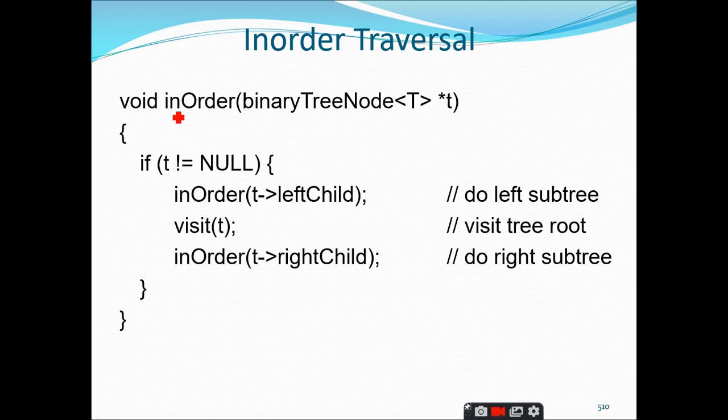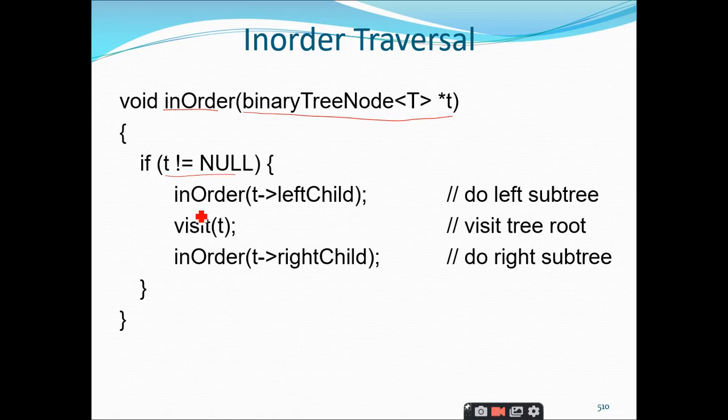Coming to the recursive implementation of the inorder traversal, the code remains similar to that of a preorder traversal, but we need to change the name. And what is the parameter that we are giving to this function? Root node, which is nothing but a pointer to the tree structure, right?